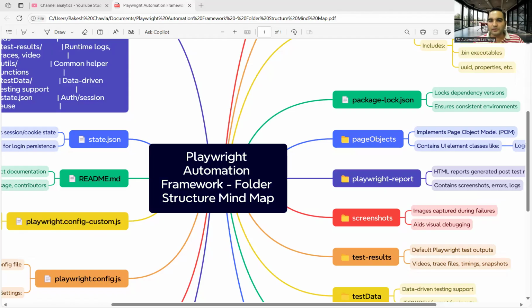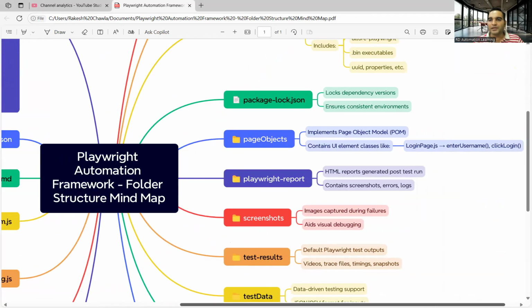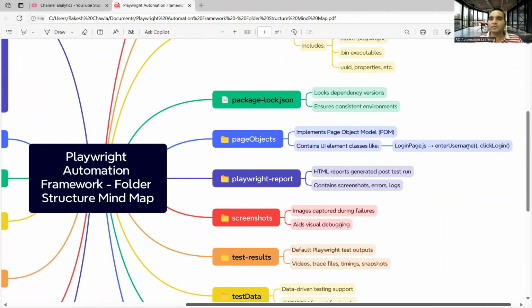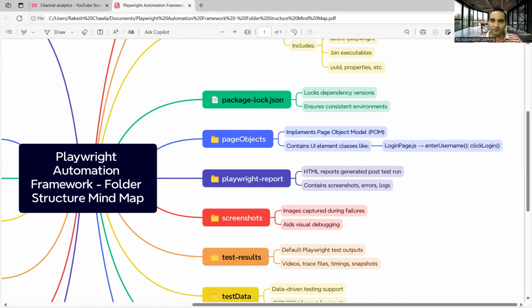So similarly, you have this folder structure of the pages here. It contains UI element classes like login page.js, in which it contains the methods which we will be using for the automation. Let's say enter username is one of the methods to enter the text in the username field. Click login is one of the methods to click the login button. Then Playwright reports. So it contains screenshots, errors, logs.